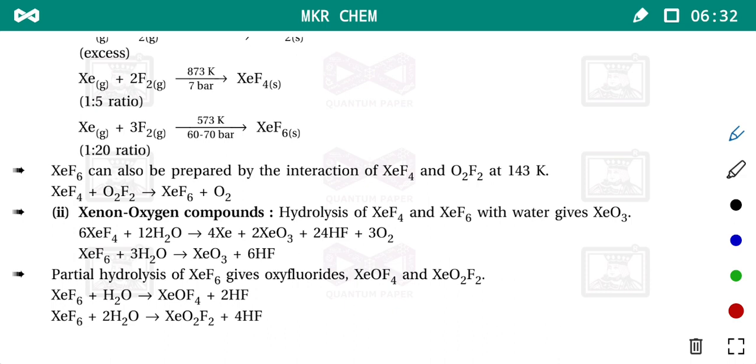Now last, this question is very easy and important. Mind well: partial hydrolysis of xenon fluorides. This question is separately asked in 2 marks also. Partial hydrolysis gives xenon oxyfluoride. Three elements are there: xenon, oxygen and fluorine.